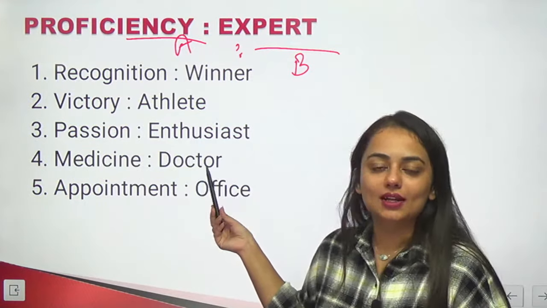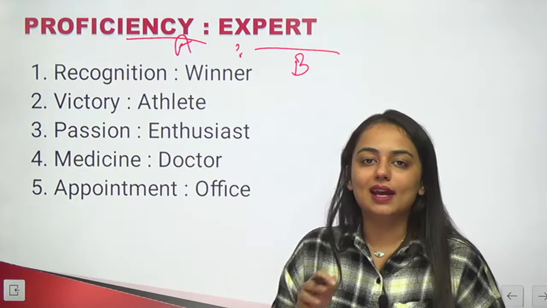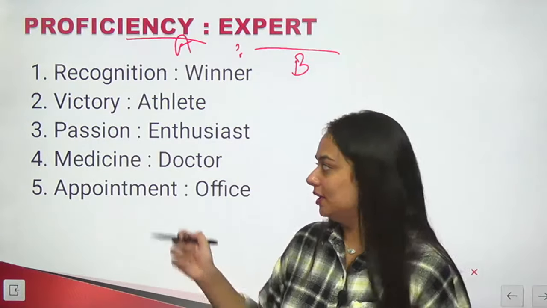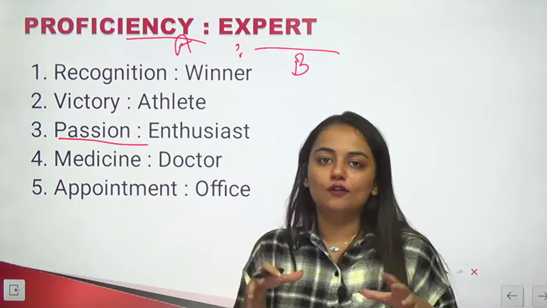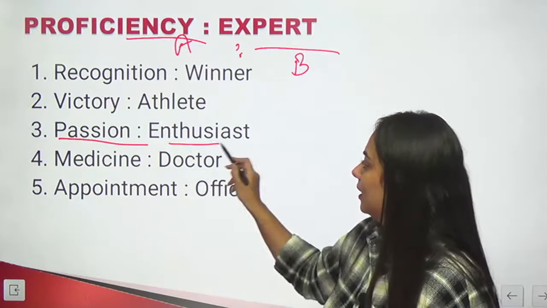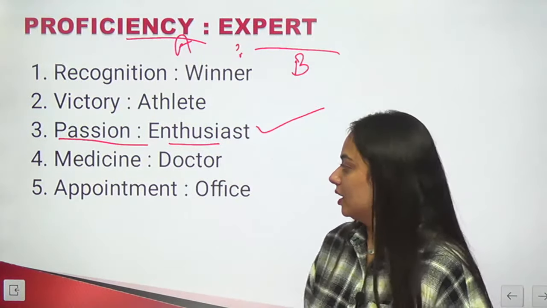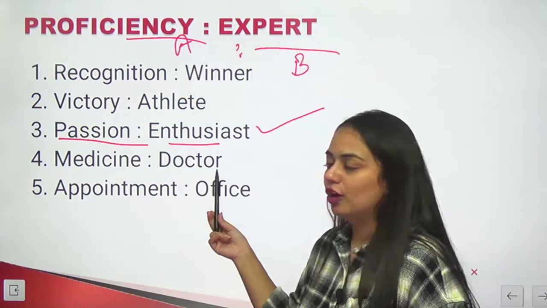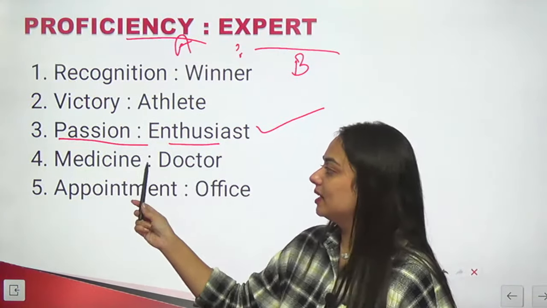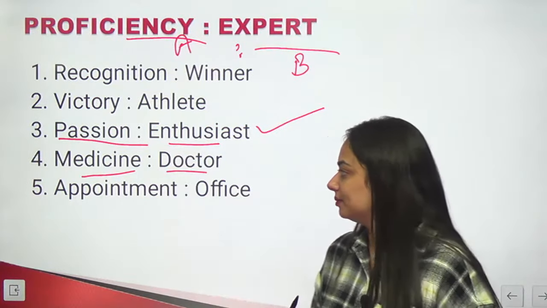Passion and enthusiast. So a person who's enthusiastic, energetic, agile about doing things is always governed by his passion, or always possesses passion for doing that particular thing. This is the right pair. A doctor and medicine. A doctor mostly prescribes medicine, might have medicine or might not even have the medicine.